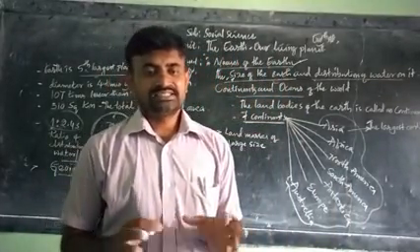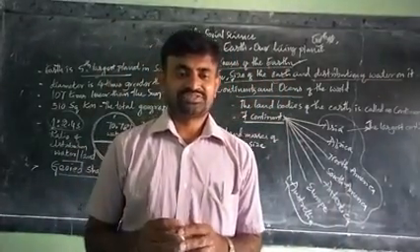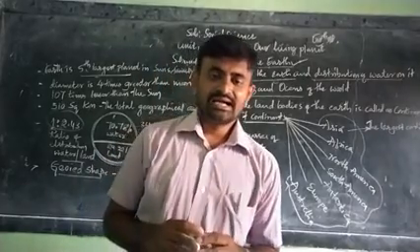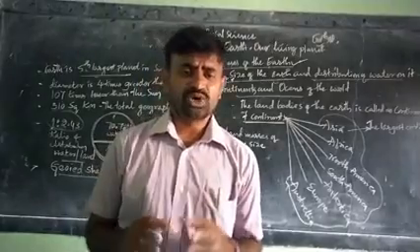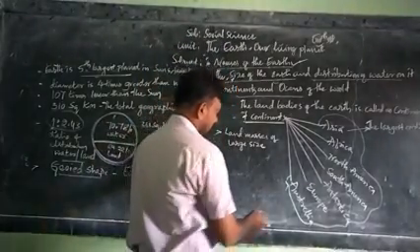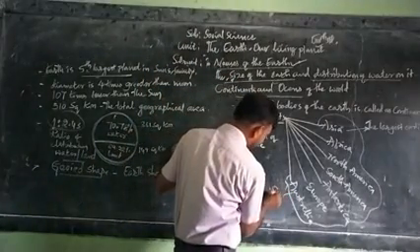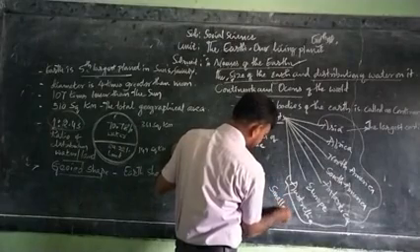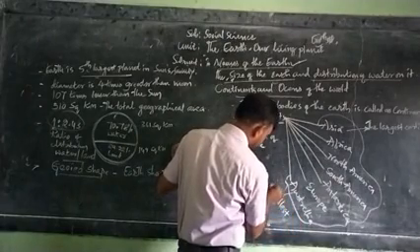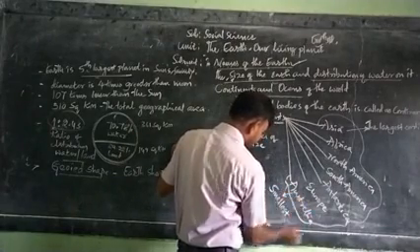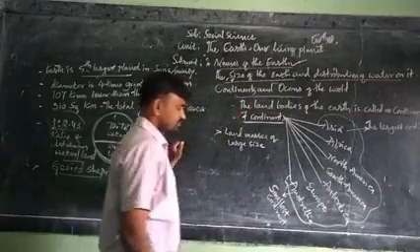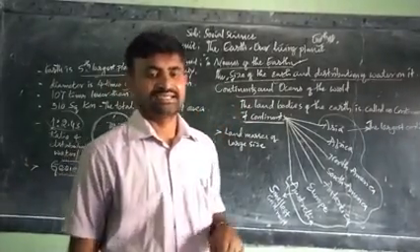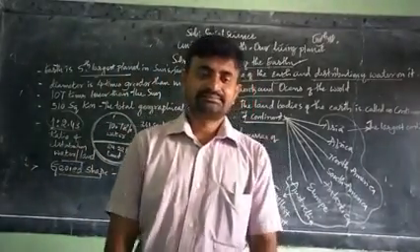And Australia is the smallest continent. Which is the smallest continent? Australia is the smallest continent.